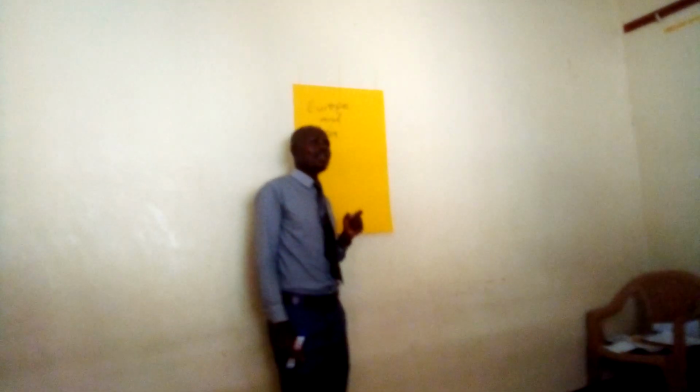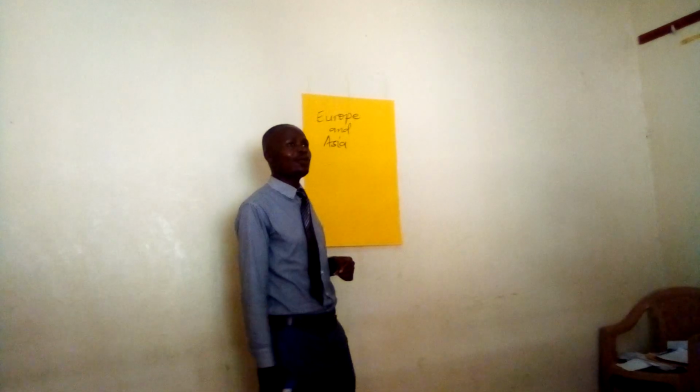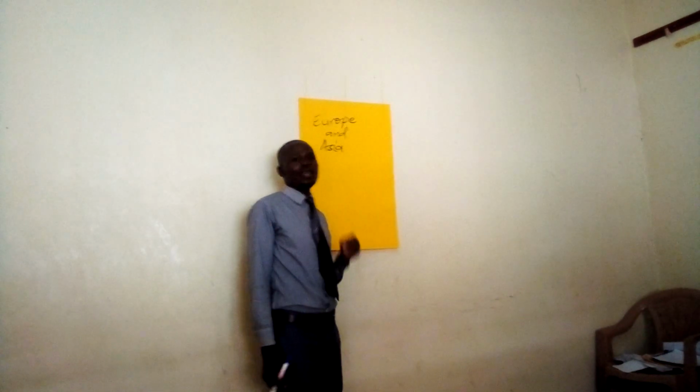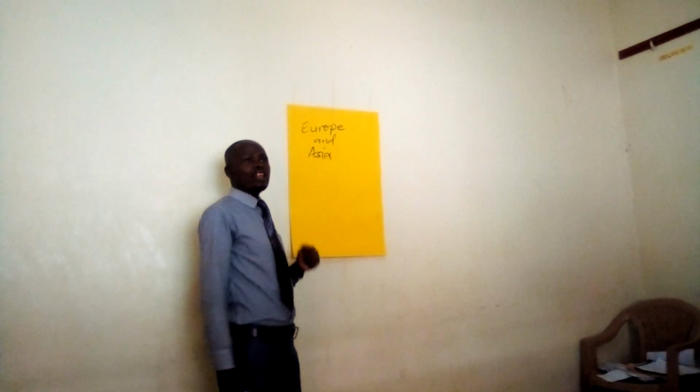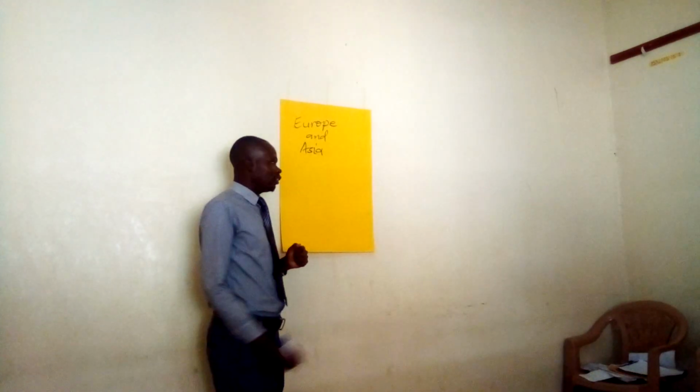Those who came from Europe are called the Europeans, and those who came from Asia are the ones that we call Asians. Now, what were those things that were brought by those Europeans and Asians?